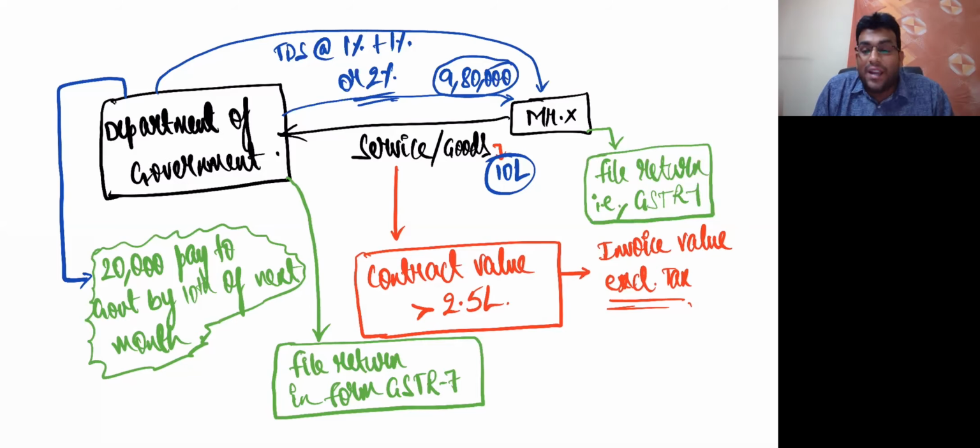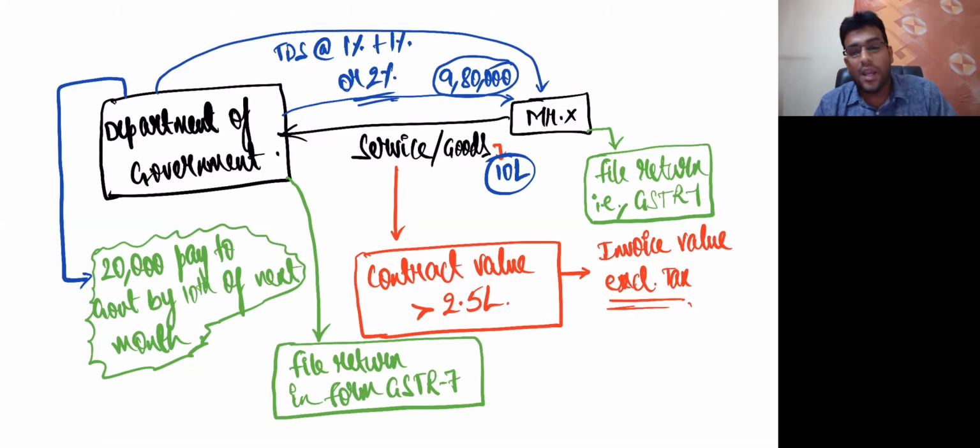Now, what is GSTR 1? Let me tell you a very practical point. GSTR 1 is basically a statement of outward supplies, in which we show all the outward supplies we have done. They will clearly report the transactions of B2B and B2C separately, that is registered and unregistered, and file the return called GSTR 1. I repeat, GSTR 1 is only a statement of outward supplies.